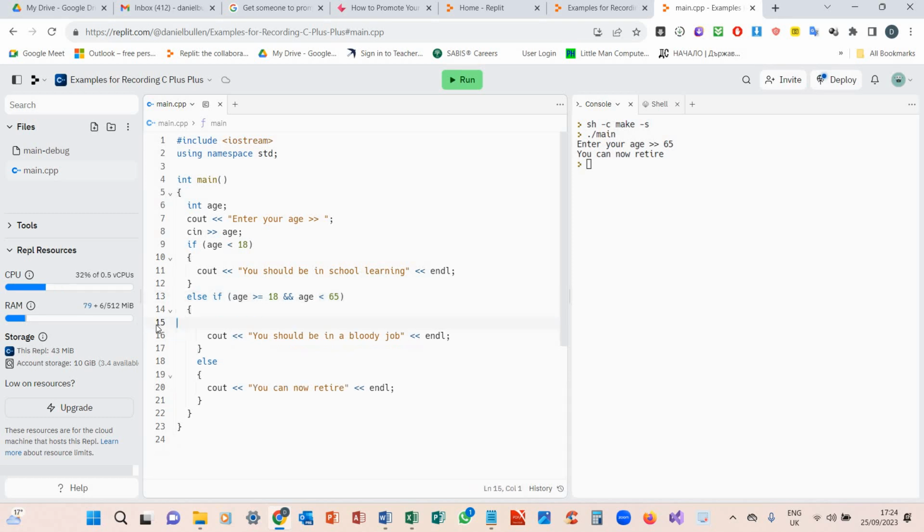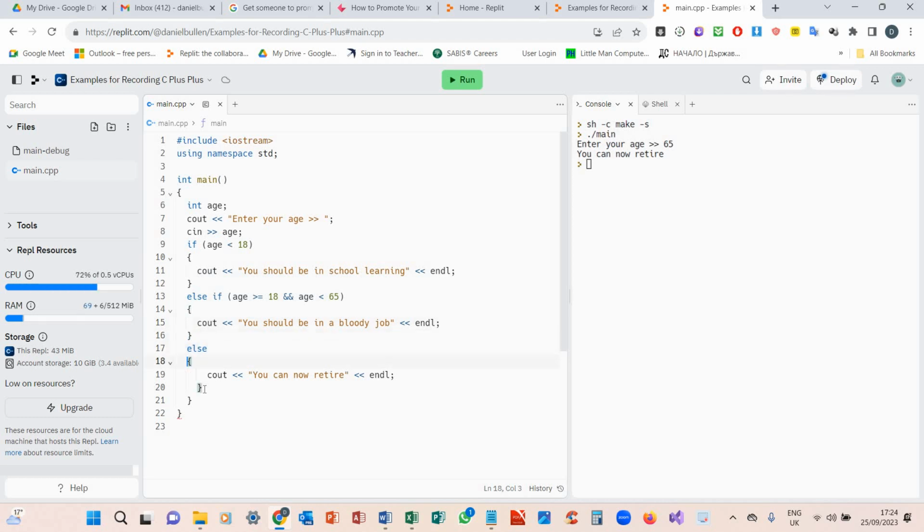So we can just produce this little cout here, that we should be in a job. Otherwise, we can retire. So let's give this a go, shall we?